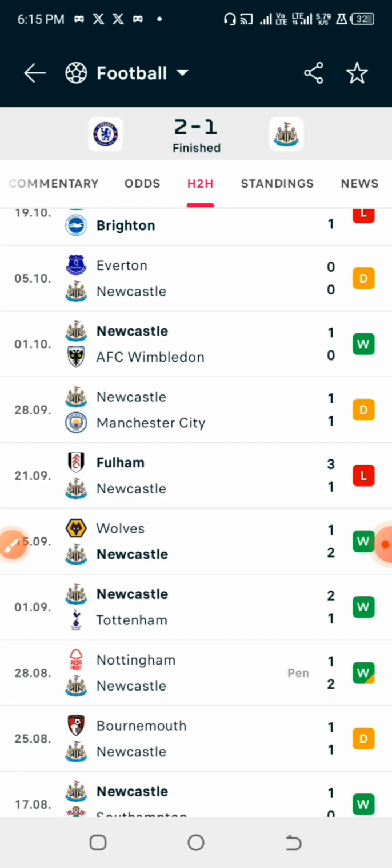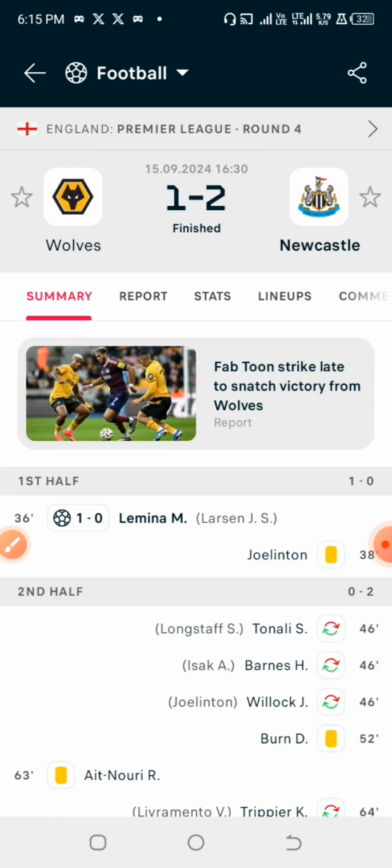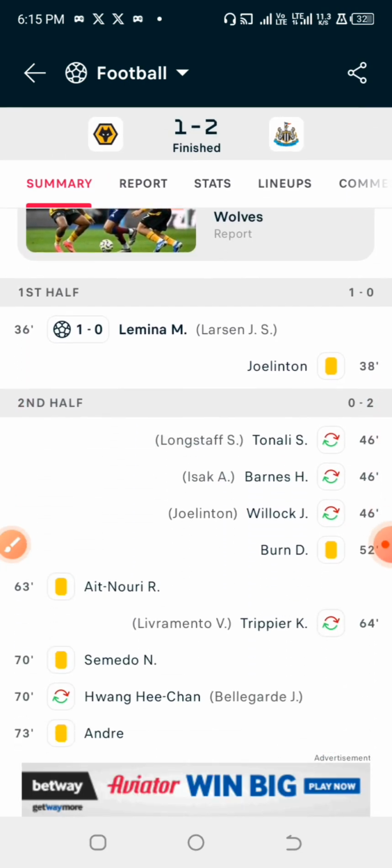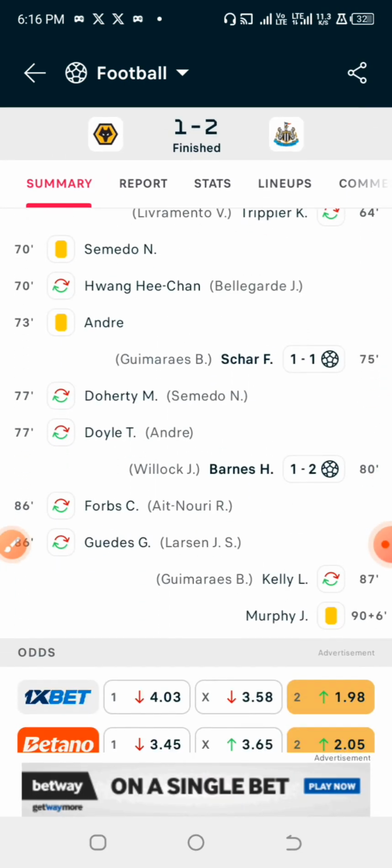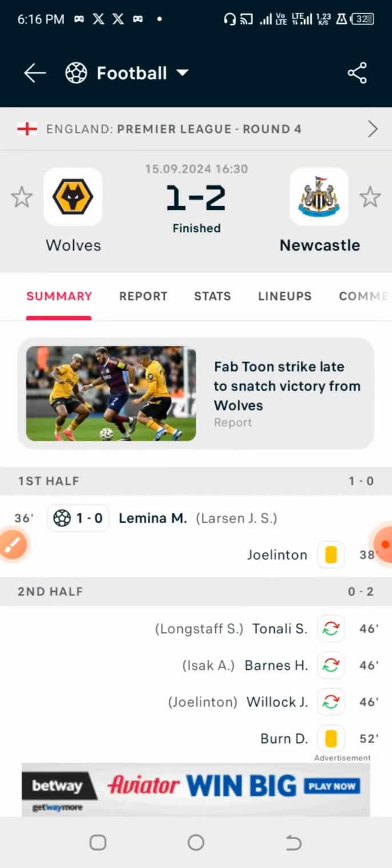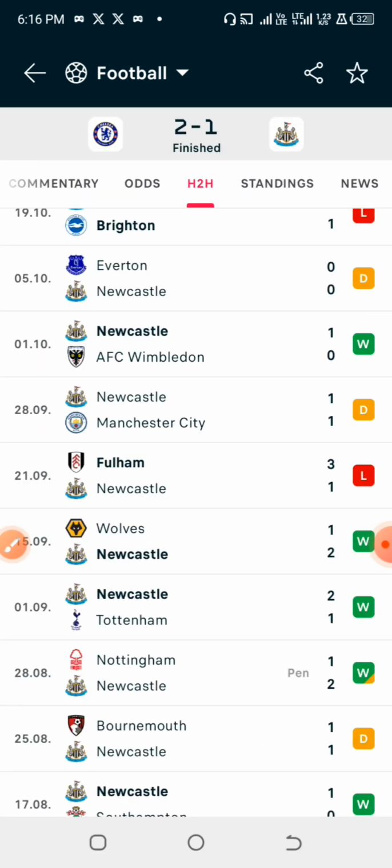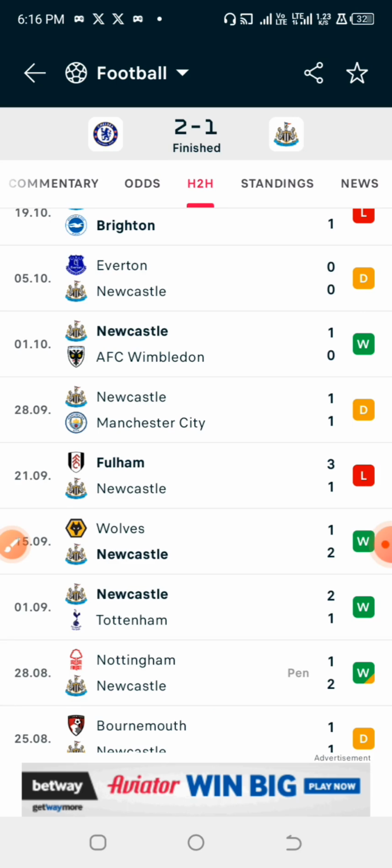Okay, and the last game, which is Wolves, they had 3 yellow cards here, making it 11 yellow cards in the last 5 previous games against other opponents in this same Premier League.